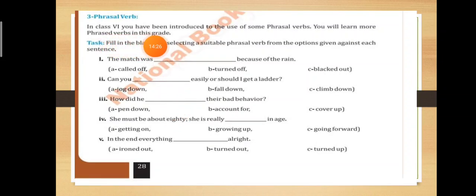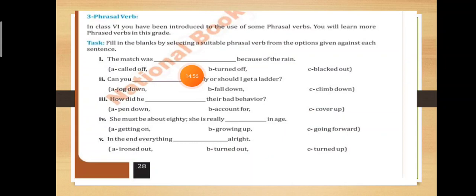So in class 6th you have been introduced to the use of some phrasal verbs. You will learn more phrasal verbs in this grade. Fill in the blanks by selecting a suitable phrasal verb from the options given against each sentence. The first one, the match was dash because of the rain. Called off, turned off, blacked out. So the answer is called off. The match was called off.